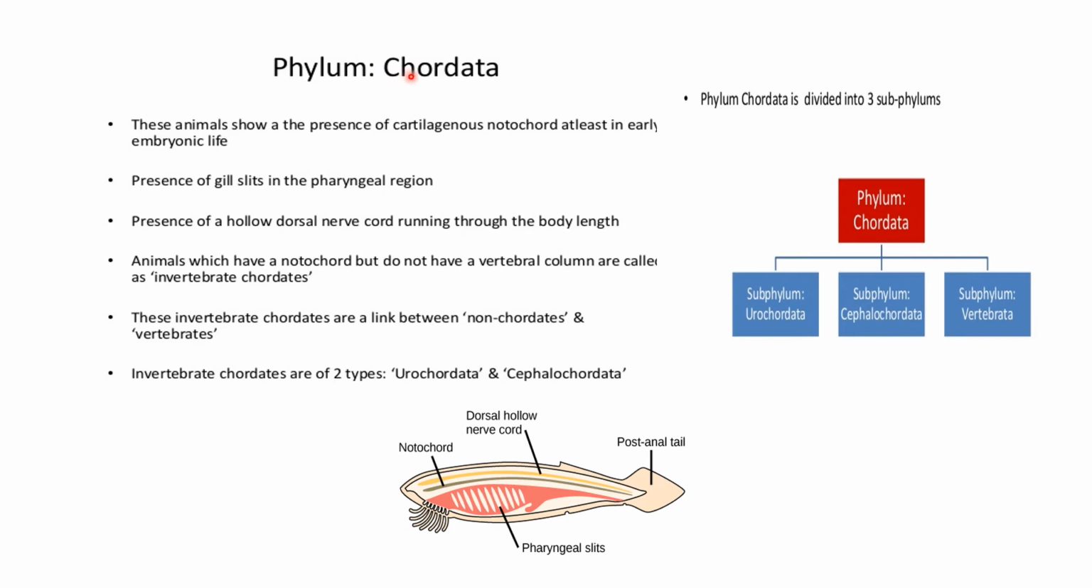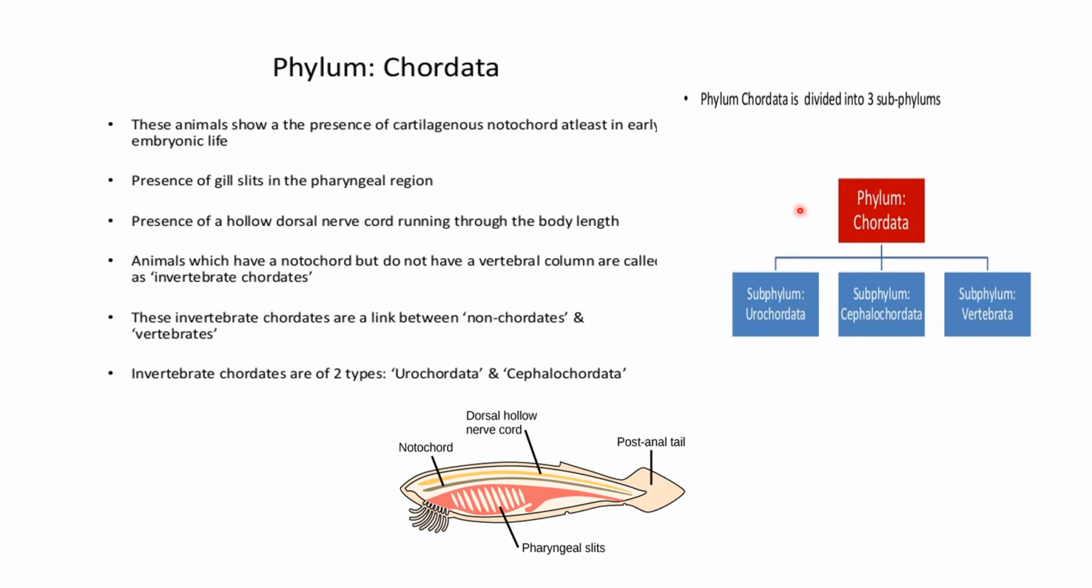Now the phylum Chordata. This animal shows a presence of cartilaginous notochord at least in the early embryonic life. So there is presence of gill slit in the pharyngeal region, presence of hollow dorsal nerve cord running throughout the body length. Animals which have notochord but do not have vertebral columns are called as invertebrate chordates. These invertebrate chordates are the link between non-chordates and vertebrates. Invertebrate chordates are of two types, that is urochordate and cephalochordate.